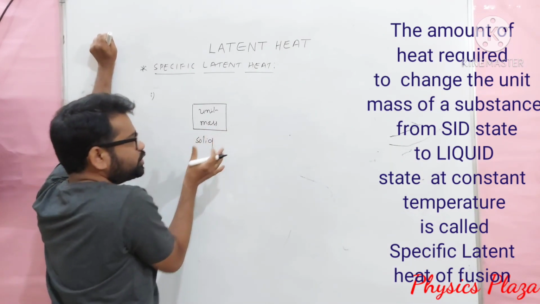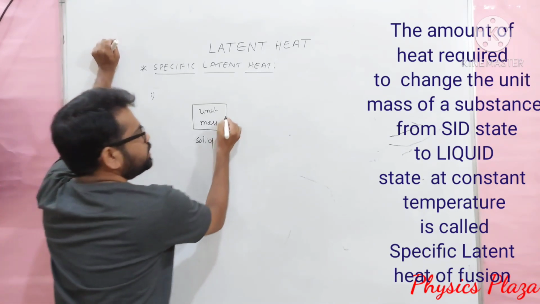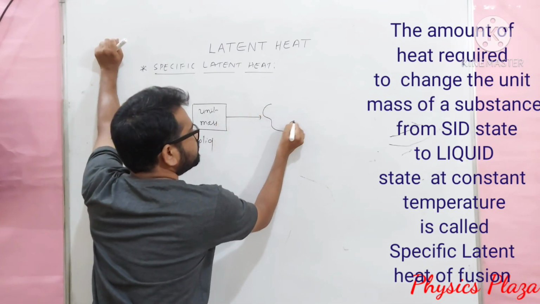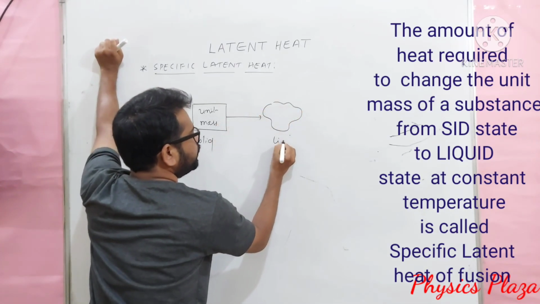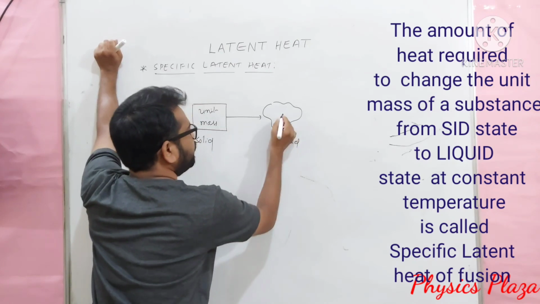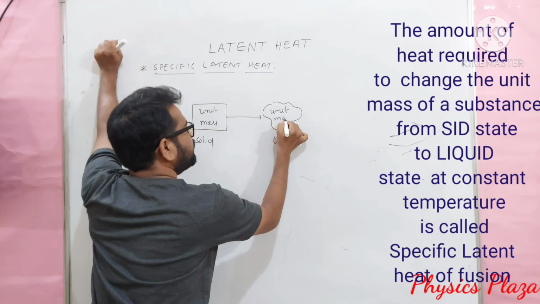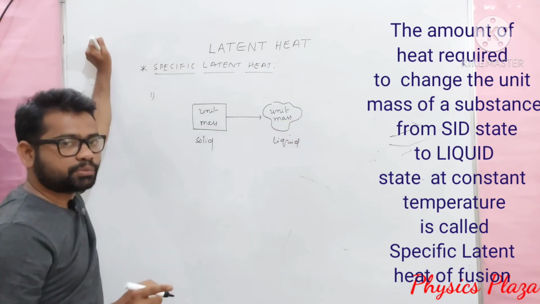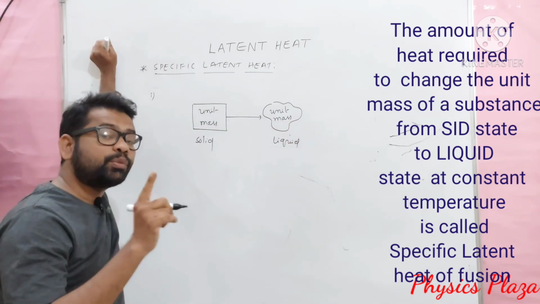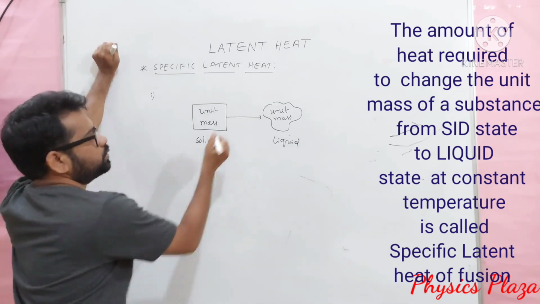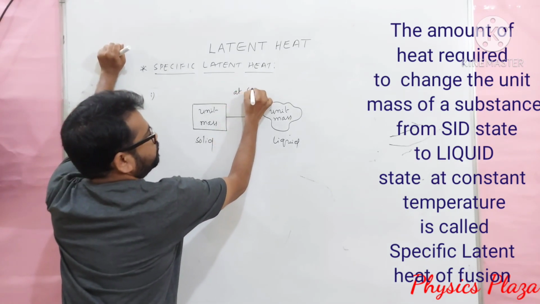Now, we want to change unit mass of a solid into unit mass of a liquid. Children, during the change of state, there won't be any change in mass, and at the same time, there won't be any change in temperature either. So, at a constant temperature.